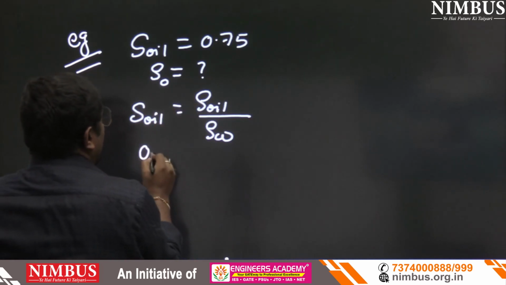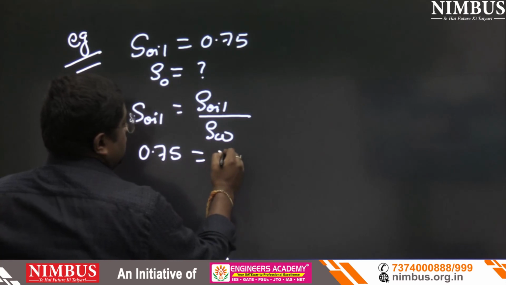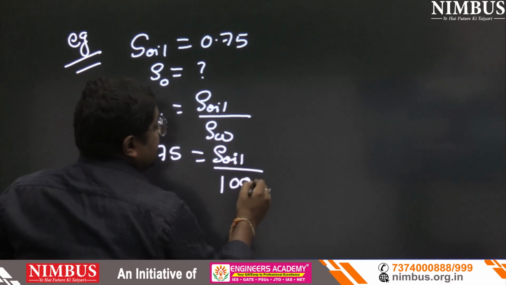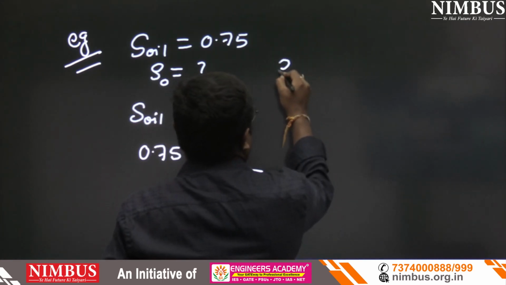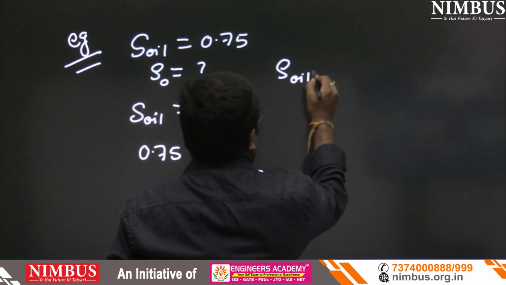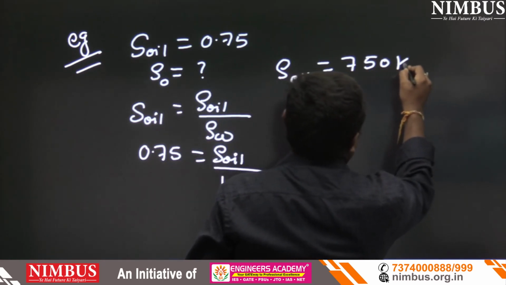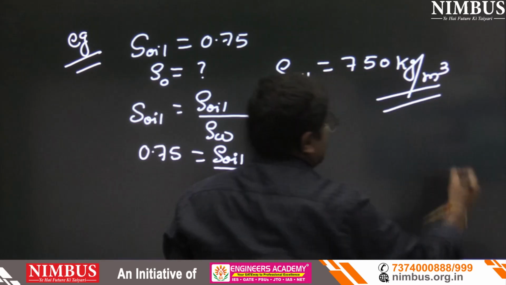It is given 0.75 equals rho oil upon rho water, that is 1000 kg per meter cube. So rho oil equals 750 kg per meter cube. That is the basic question.